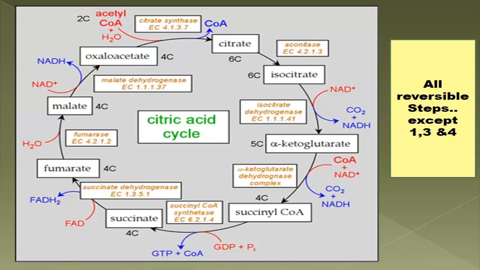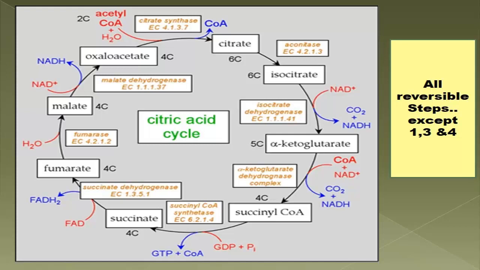Citrate synthase is also called the condensing enzyme, because it condenses these 2 molecules, acetyl-CoA and oxaloacetate. So citrate is formed. Remember, it is an irreversible step.